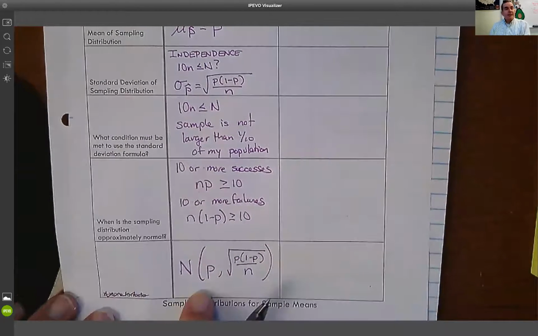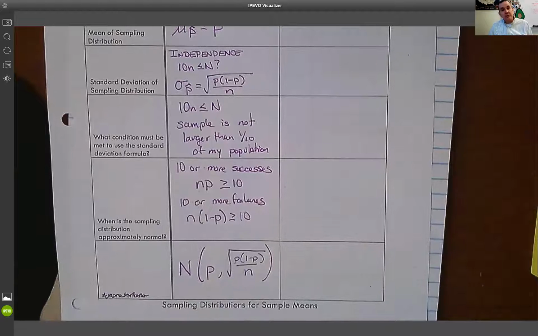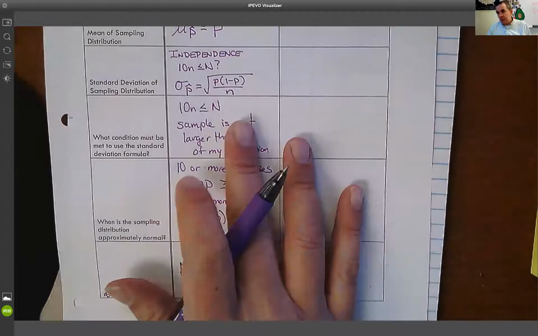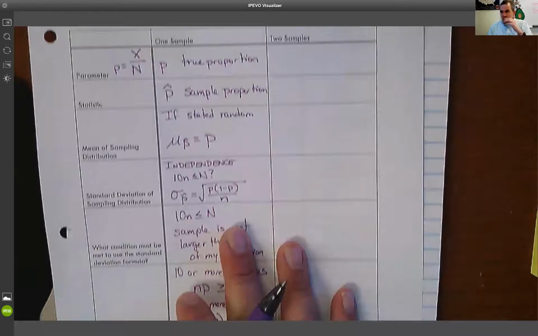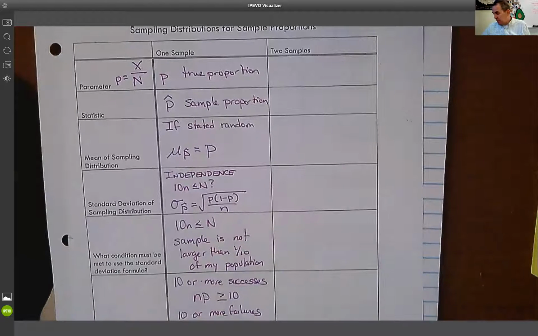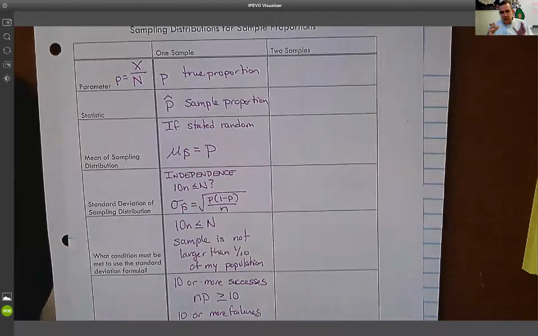So now that I have this, I can draw pictures and I can answer questions about anything that may come up when it comes to one sample proportion. So that's a one sample proportion. I'm going to go ahead and walk through what a two sample proportion is and see that it's similar. It's just doing everything twice.